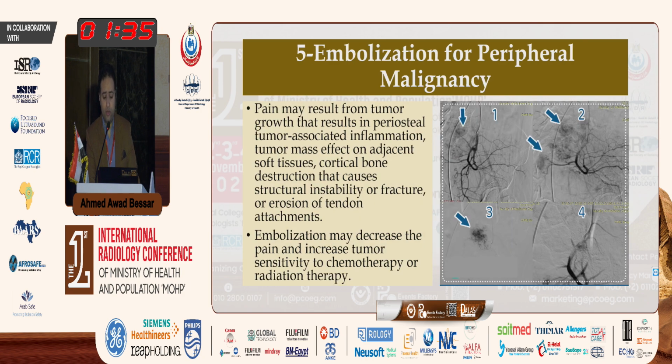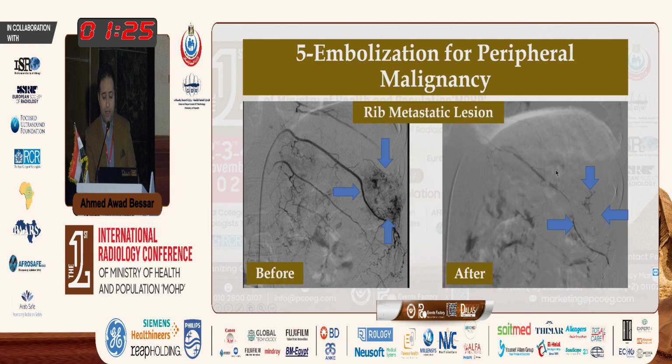This is another case with metastatic breast carcinoma as well. We also performed embolization for the ischial branches because the tumor was in the sacrum and the ischium. And this is another case. The patient had metastatic rib lesions, in this case from HCC. We performed an intercostal approach and selective embolization for the hypervascular lesions inside.